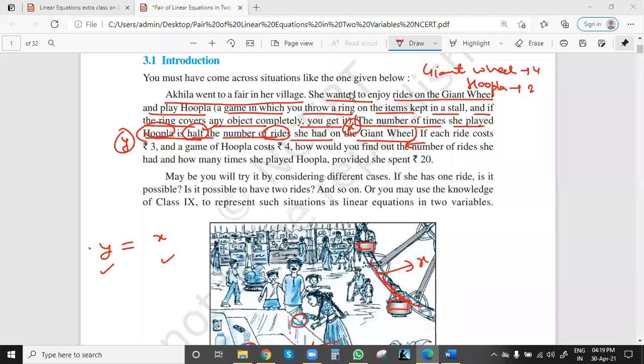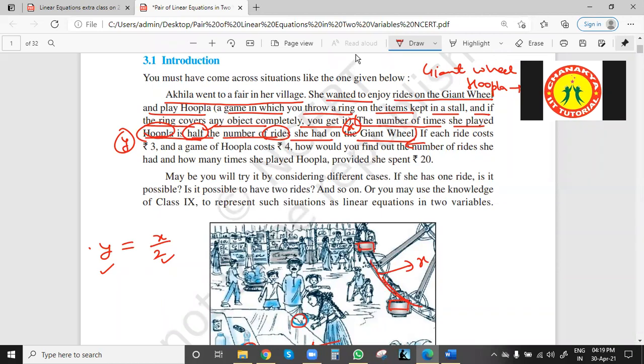Right. So how will the relation be? y was the number of times she played the Hoopla game, so y will be equal to x by 2. x was the number of times she rode on the giant wheel. So what will be the Hoopla game? x by 2, not x, x by 2. So this is one relation, y equal to x by 2.